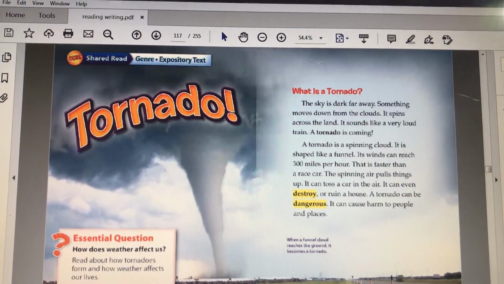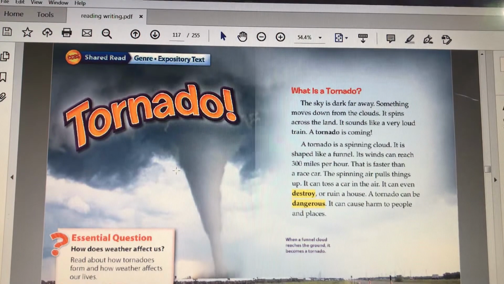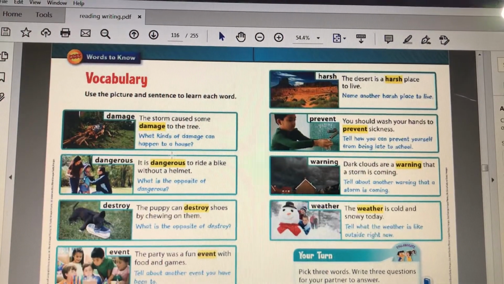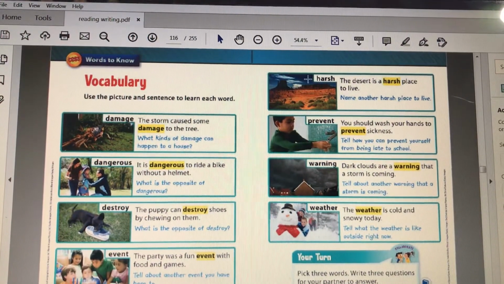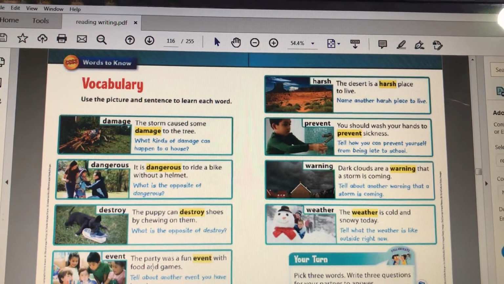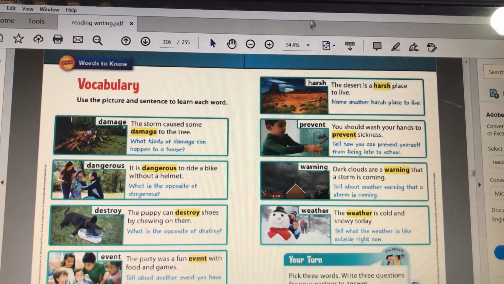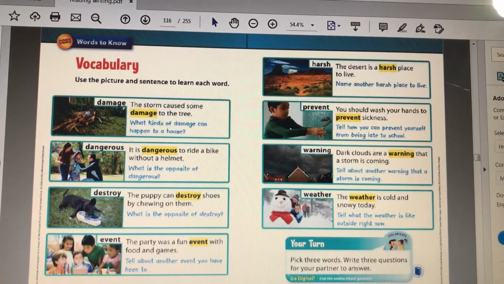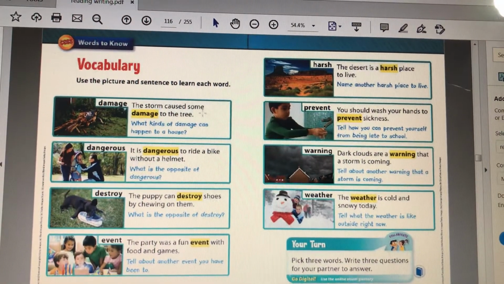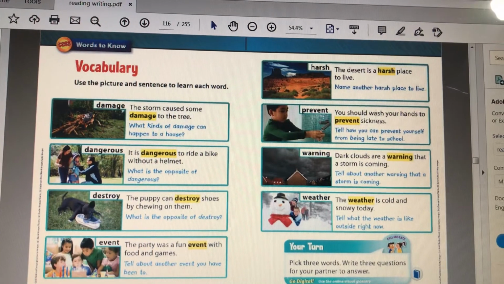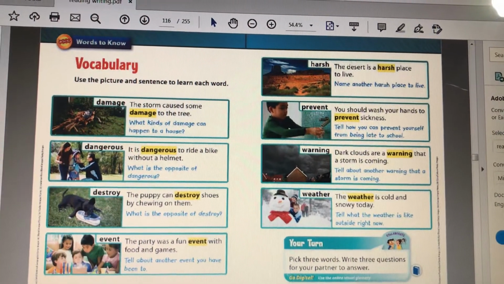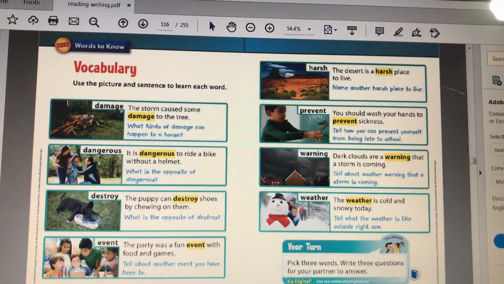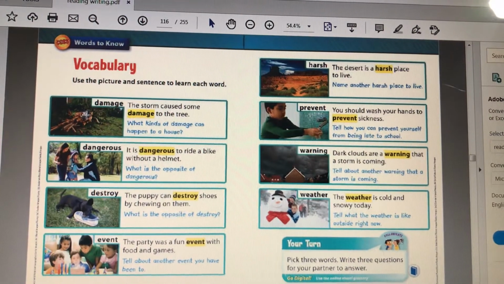But before going to the reading lesson, I explain the vocabulary words, and I want students to find out the words without me giving it to them, without me giving the definition. So the first word is damage. The storm caused some damage to a tree. And so through the picture, students understand that damage is when something is being destroyed or ruined.